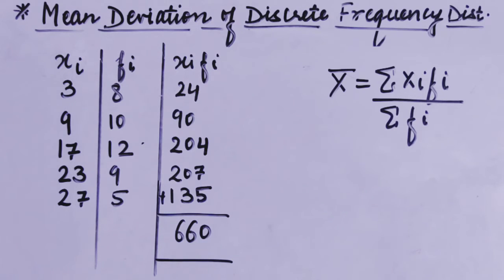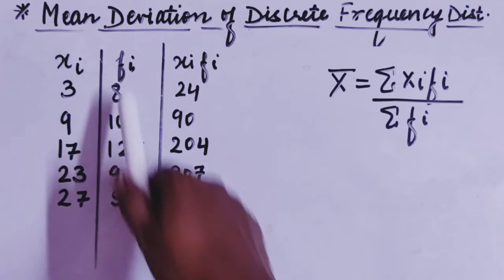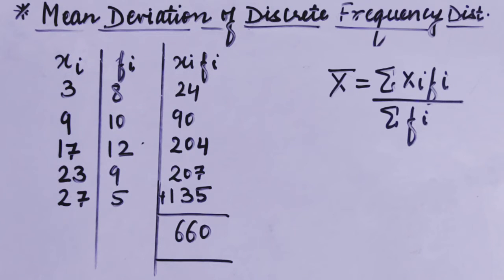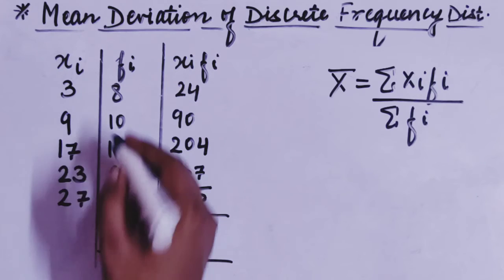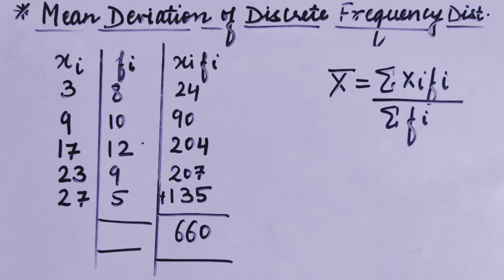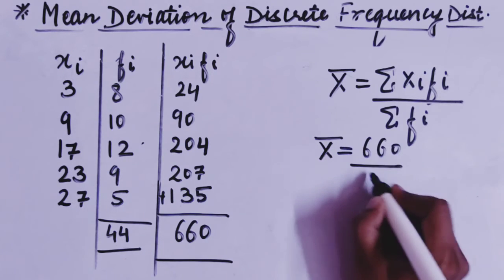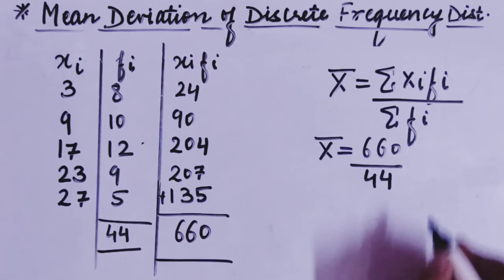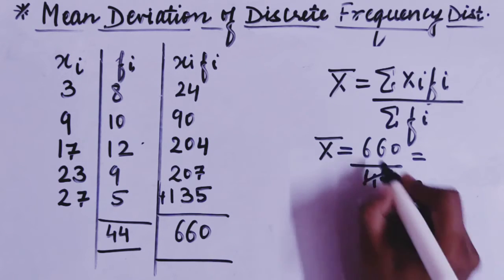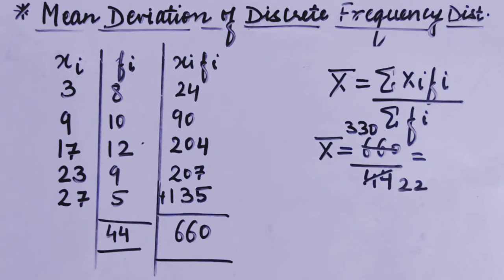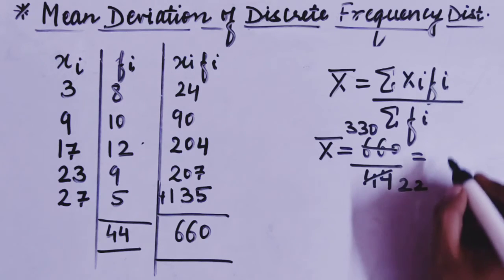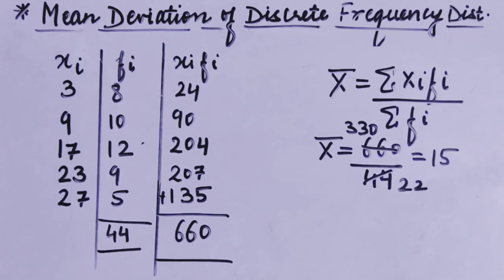And to calculate sigma fi, what do I need? I want the sum of all the frequencies. So what will be the sum of all the frequencies? Please tell me. It will be 10 plus 8, 18. 18 plus 12 plus 9 plus 5. That will be 44. So this is sigma fi. So what will be the mean here, students? It will be 660 upon 44. Let us solve it. It is 22, it is 330. And when we cancel it with the table of 11, we are going to get 15. So this is our mean here.